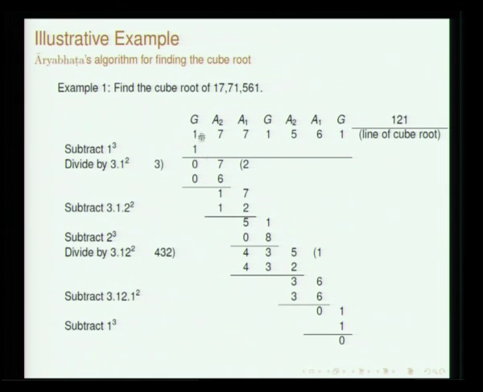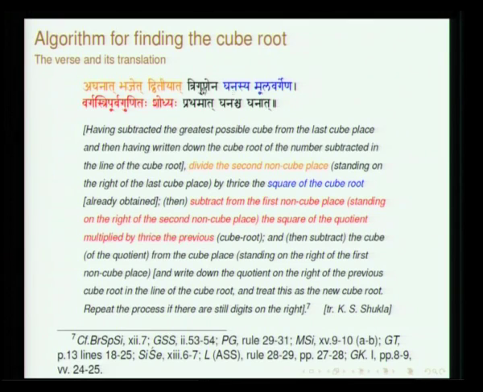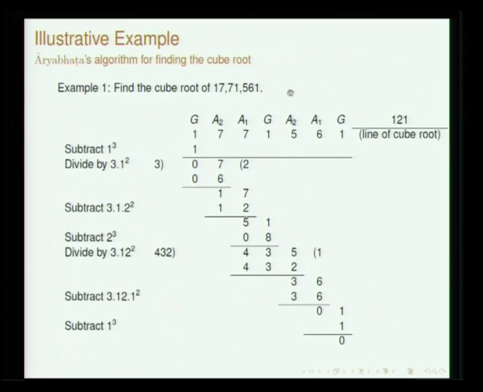So, we have this ghana place 1. The maximum cube that can be removed is 1 cube. Remove that, we have 0. So, you place this 1 here, and then the next digit, the second ghana place, has to be brought down. Here the operation that was stated was trigunena ghanasya moola vargena. So, 3 times ghanasya moola varga, the ghanamoola varga. Okay. Ghanamoola is the cube root, varga is the square of that. So, this has to be divided. When you divide this, the quotient obtained is 2, whatever you get has to be taken as the next digit